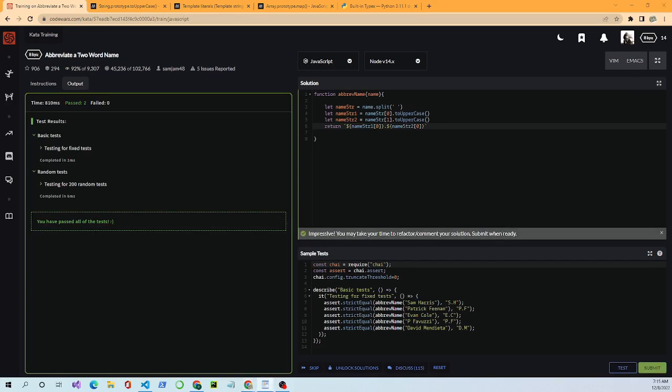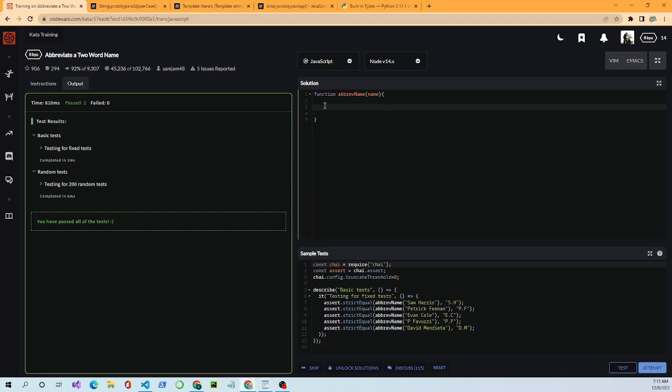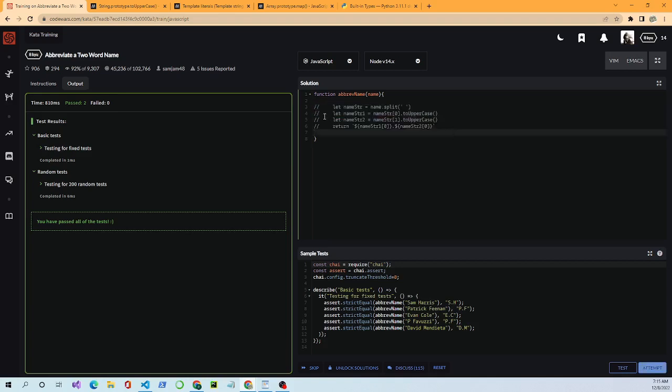Now, if you were more advanced, a lot of people aim to get these problems solved in one line of code, or make it more efficient anyway. So what I would do, Control Z, I'm going to save that up there so you can see it. Okay, we'll comment it out. These slashes make it a comment so the compiler will not read it. If I wanted to be really fancy, I would do a return statement. I would do quote dot join.